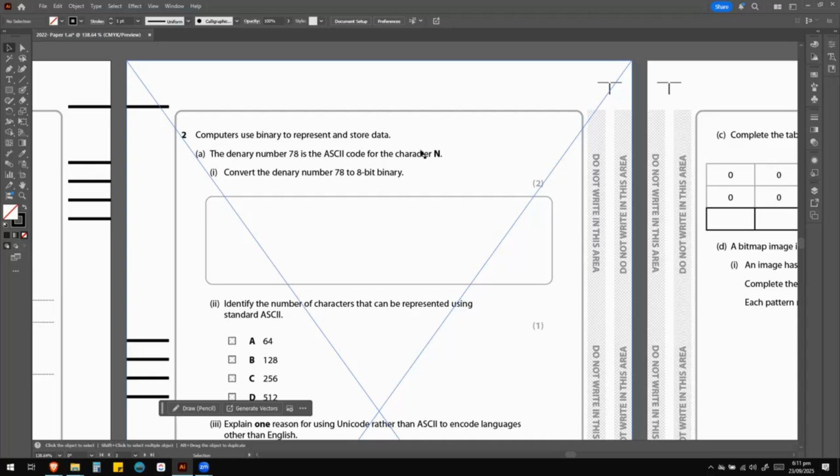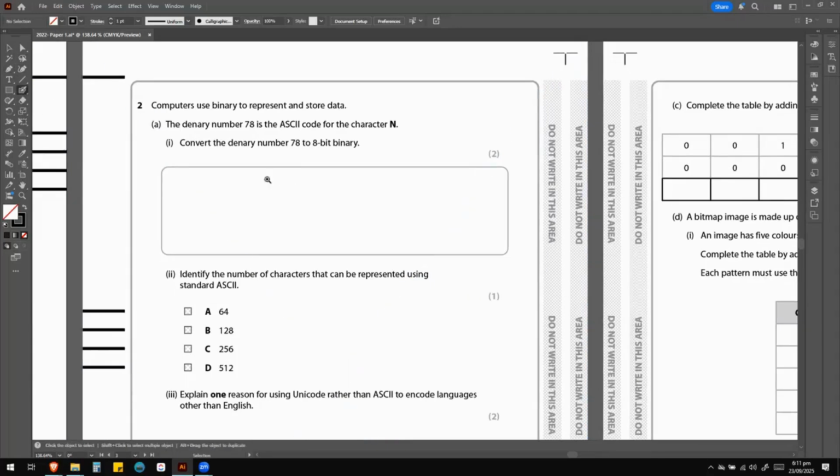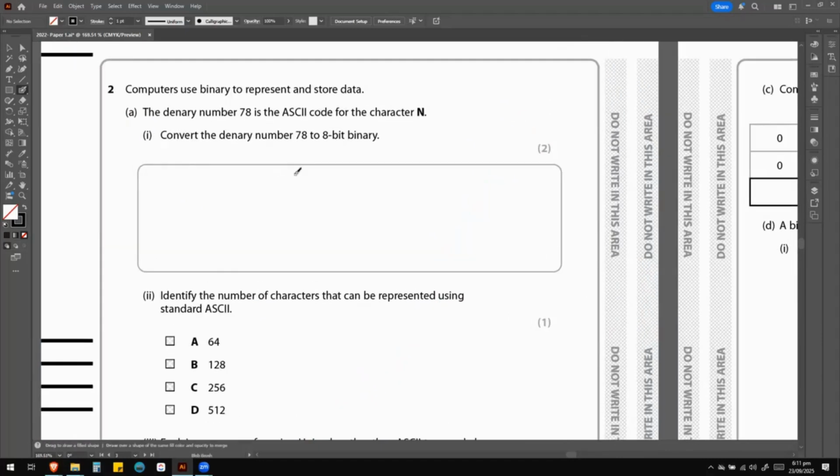The information they give you on top right here is not really necessary to know. That's just some information they shared with you, not really relevant in order to answer the question. The actual question is convert the denary number 78 to 8-bit binary. So it's just a simple denary to binary conversion. We're going to start with the answer, and I'm going to pull out my pen for this one, and try to do this as neatly as possible.